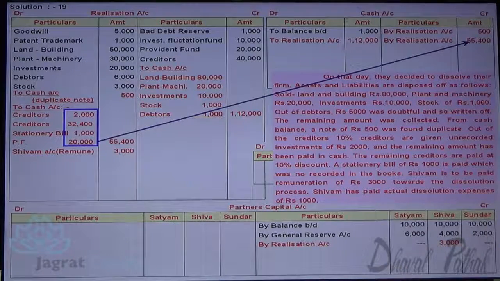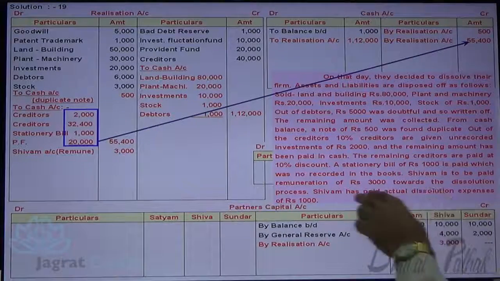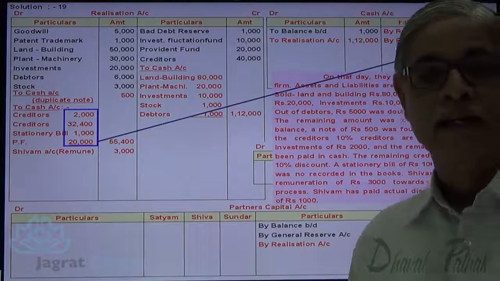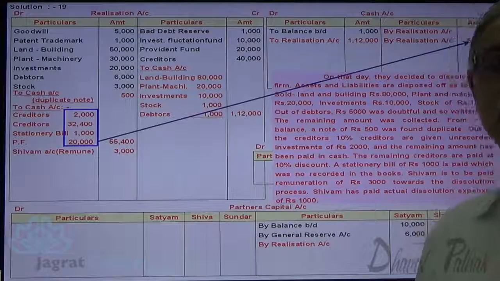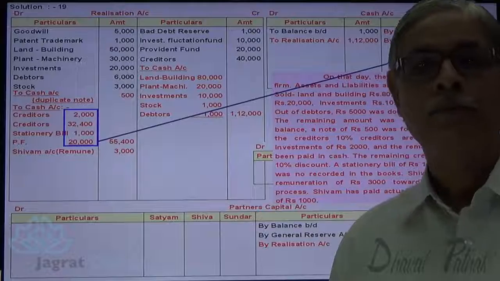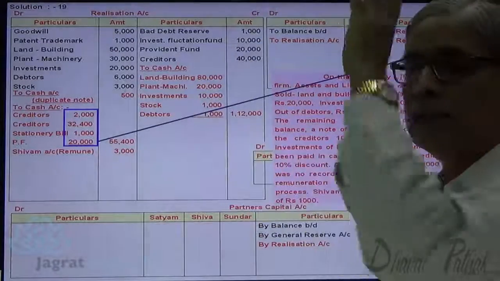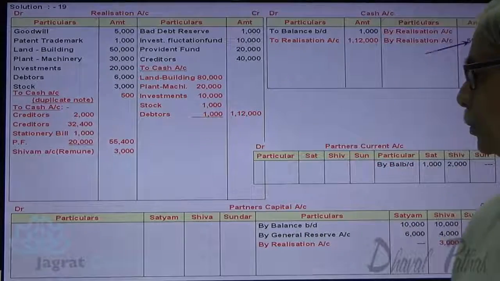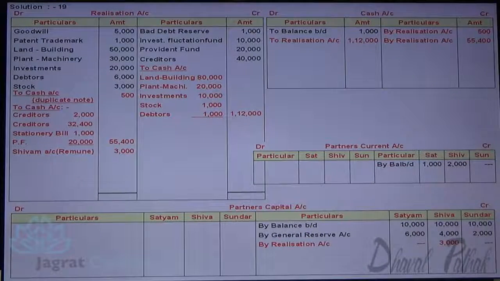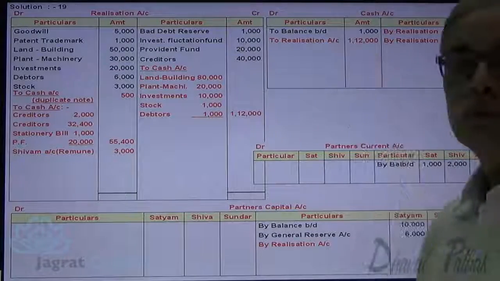One more point to be noticed here. Shivam paid dissolution expenses 1,000. We are not going to write the entry for that because we have already paid 3,000 to Shivam for all those expenses. So assets are realized, liabilities are settled. Now I want to close this realization account.